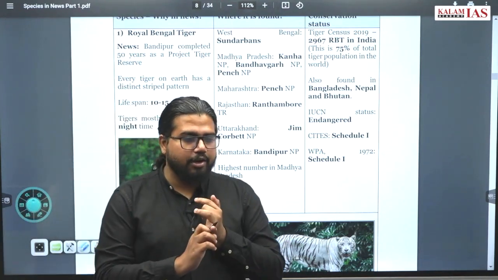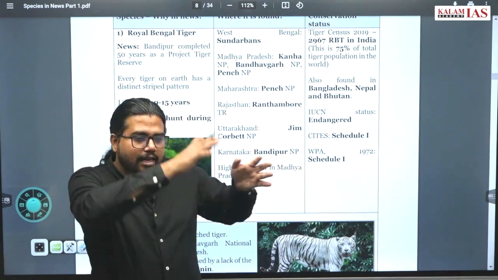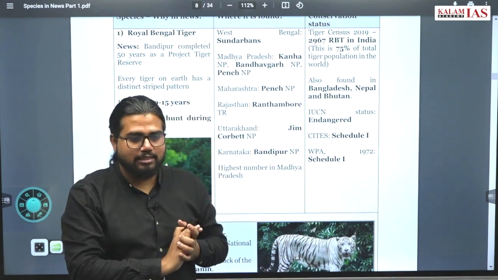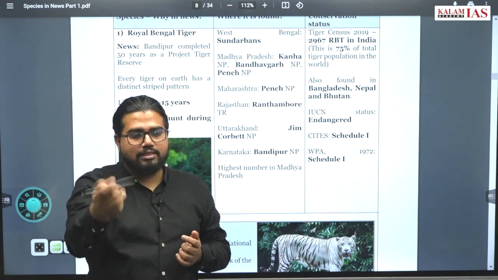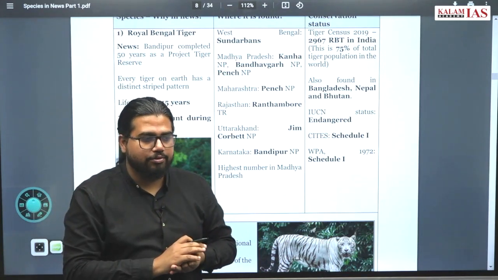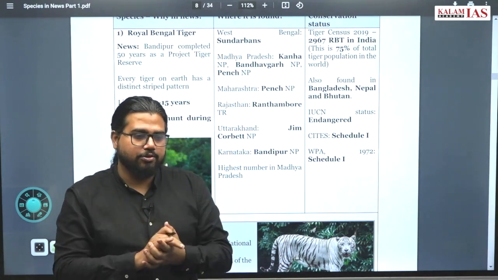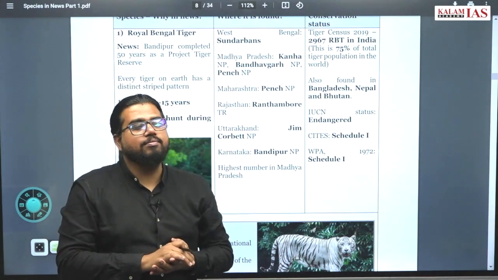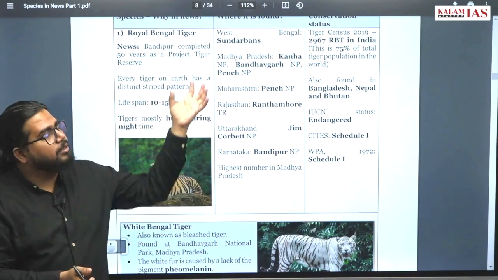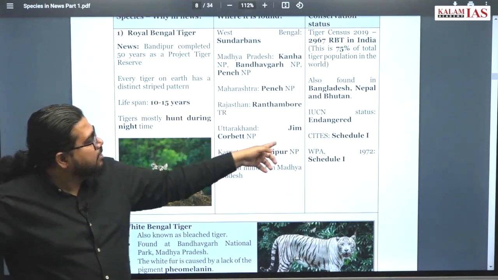One peculiar thing you have to note about northeast is, northeast has, except for desert, every other ecosystem. From alpine tundra, to grasslands in Assam, to deciduous forest in some parts of northeast, to tropical rainforest in a major part of it. So the whole range of ecosystems is found in the northeast. So that also adds to the species diversity in the northeast.